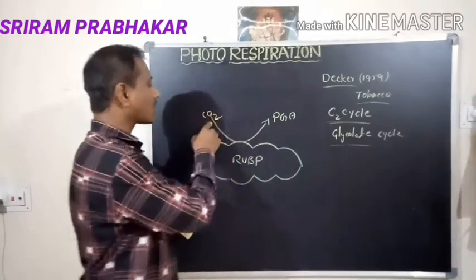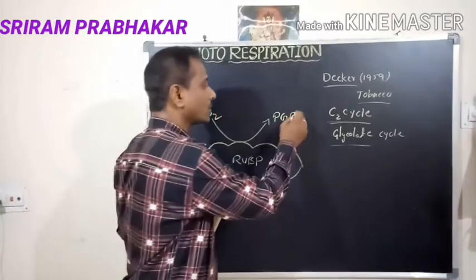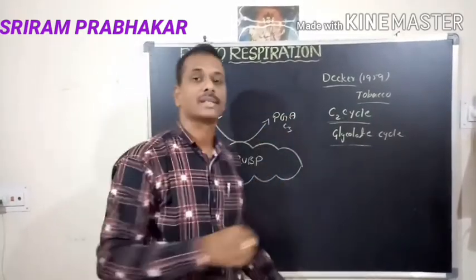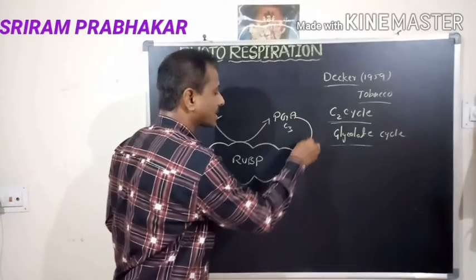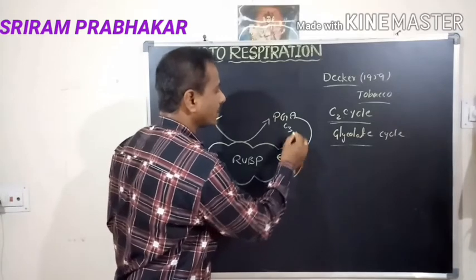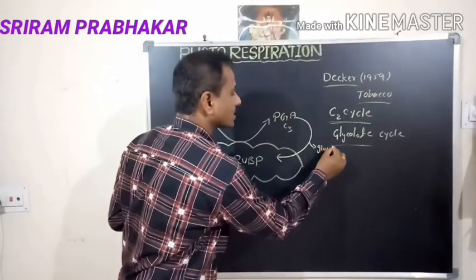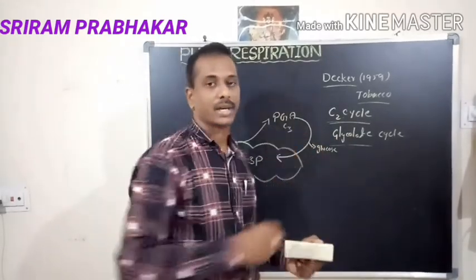RUBP receives the carbon dioxide, converts it and fixes the carbon dioxide into phosphoglyceric acid. It is a 3-carbon compound, so it is called the C3 cycle. In the C3 cycle, the phosphoglyceric acid gives back the RUBP, and in this process glucose is synthesized. We know about this. This is the C3 cycle.